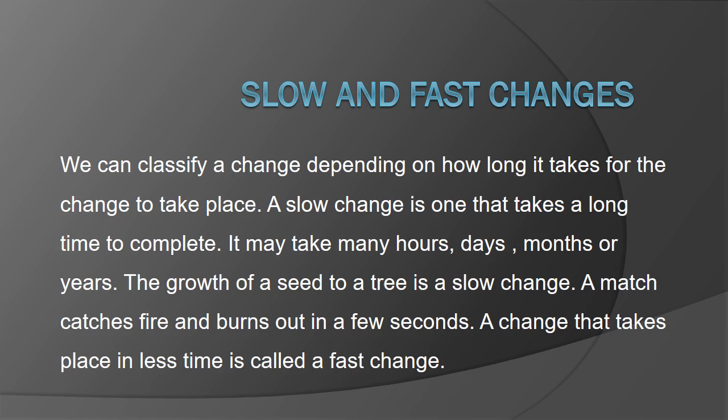The growth of a seed into a tree is a slow change. Similarly, it takes years for a baby to grow into an adult or for a dam to be built. On the other hand, a match catches fire and burns out in a few seconds. A change that takes place in a few moments or seconds is called a fast change.